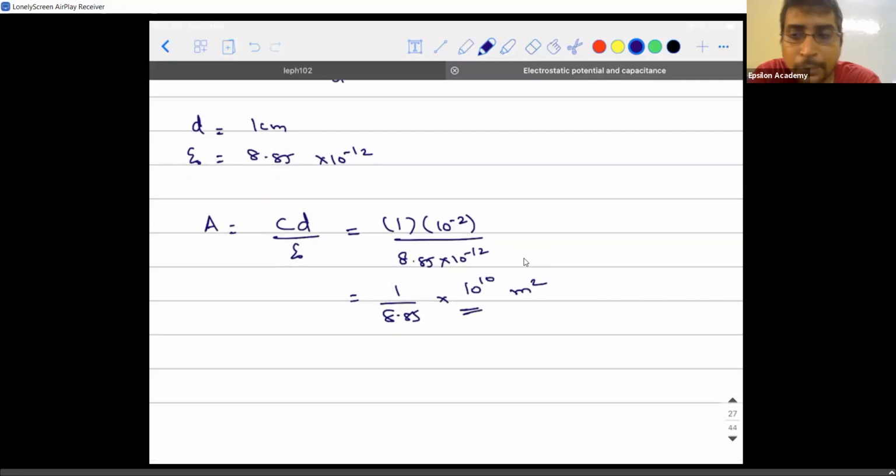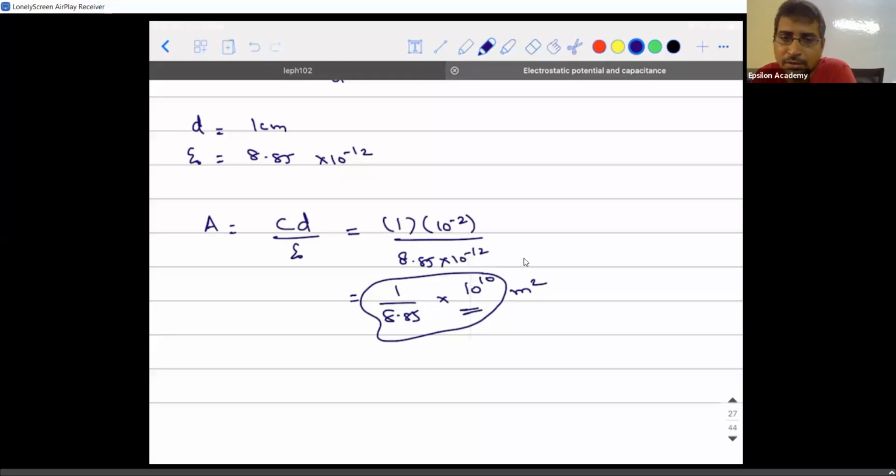Imagine, 10 power 10 meter square means, look at the size of the capacitor that you need for 1 farad of capacitance. Is it possible? It is going to be a few kilometers, right? This is the reason why capacitance is generally discussed only in terms of microfarad.